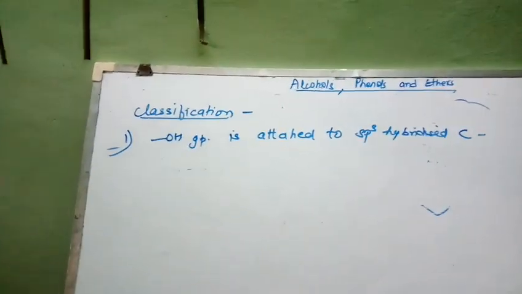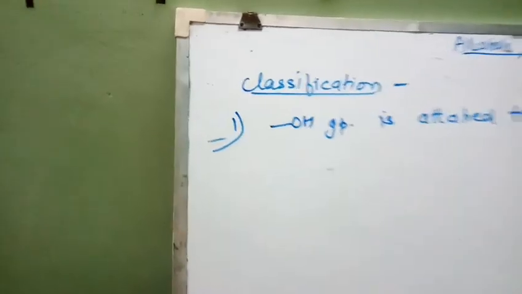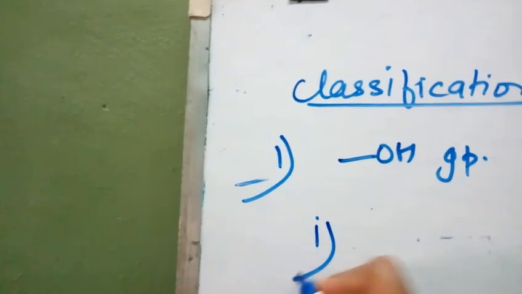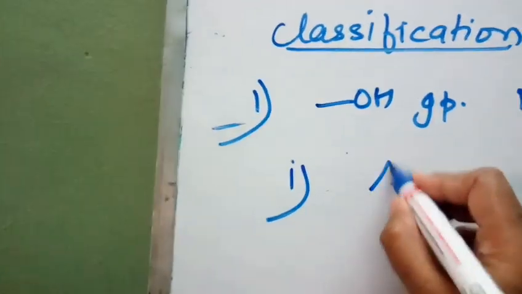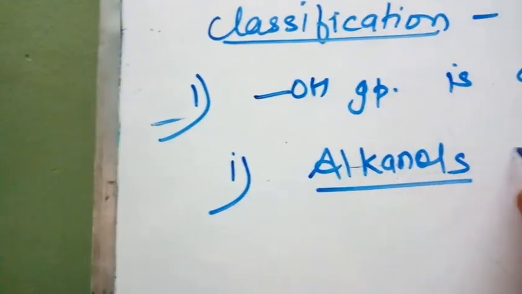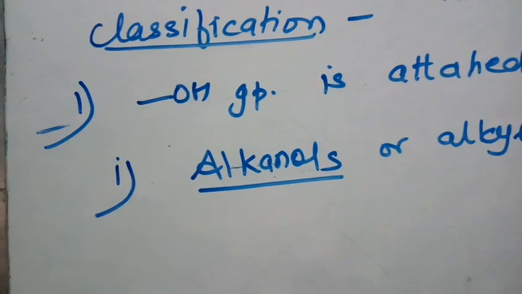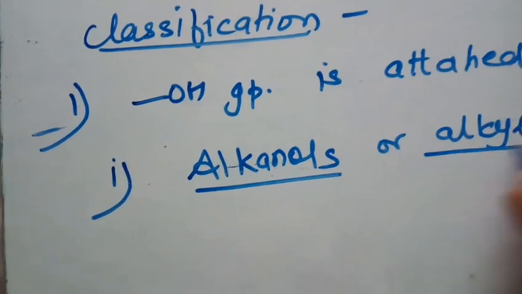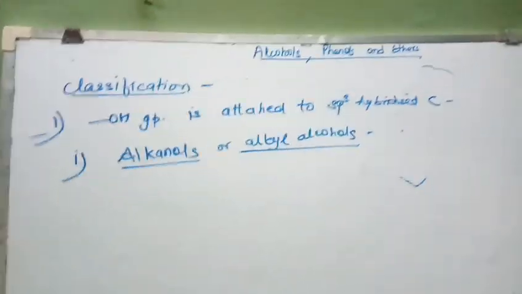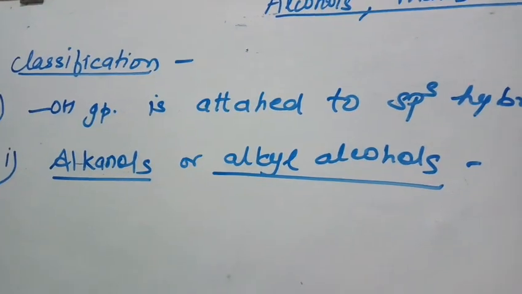In which the hydroxyl group is attached to sp3 hybridized carbon. So this is further classified into 3 types. The first one is known as alkanols, or alkyl alcohols. As the name suggests, here your hydroxyl group will be attached to the alkyl group.